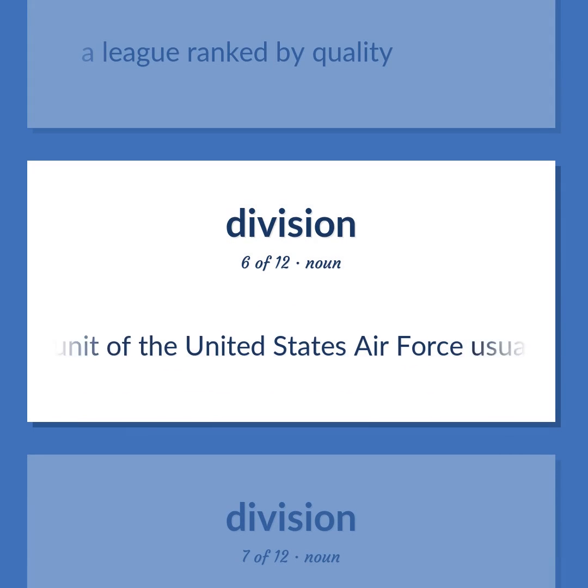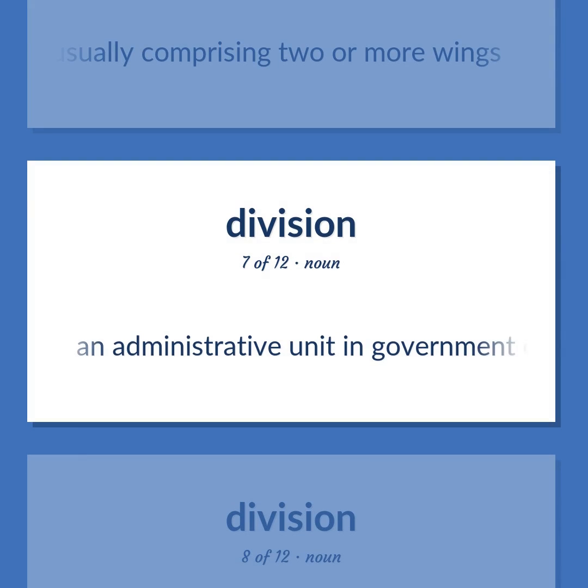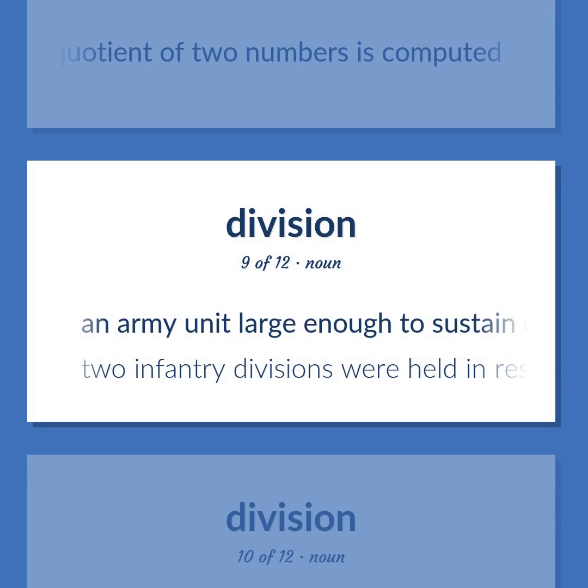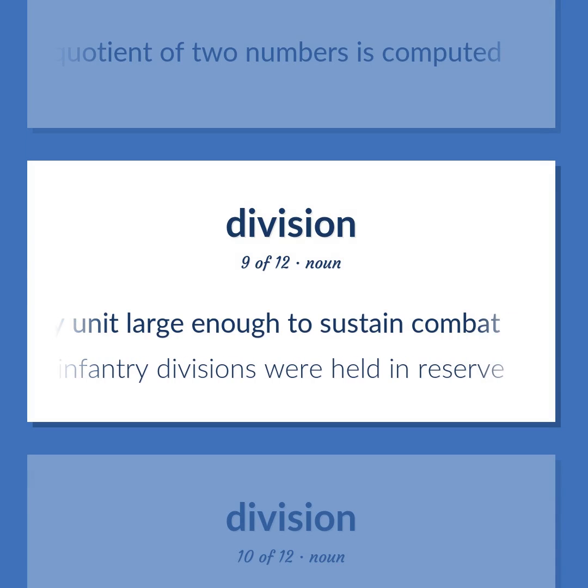A unit of the United States Air Force usually comprising 2 or more wings. An administrative unit in government or business. An arithmetic operation that is the inverse of multiplication. The quotient of 2 numbers is computed. An army unit large enough to sustain combat. 2 infantry divisions were held in reserve.